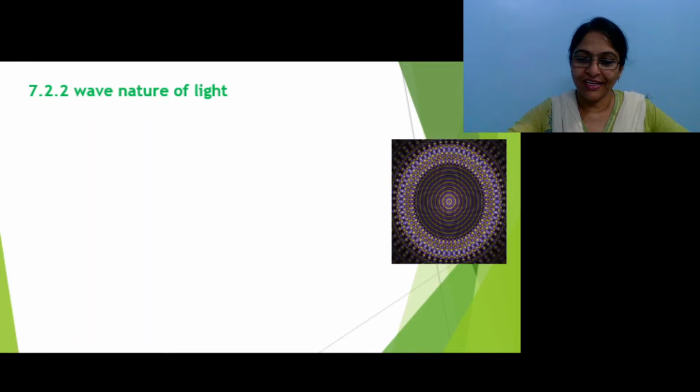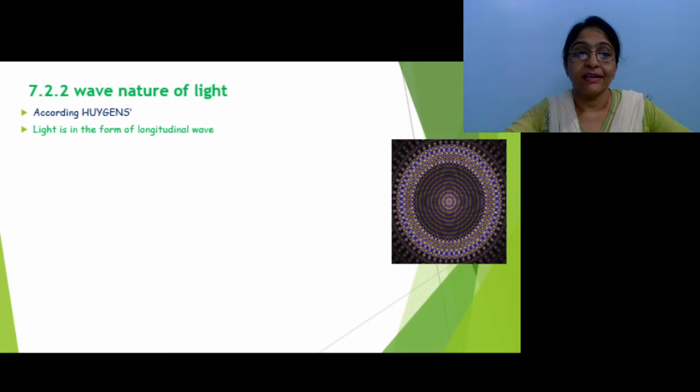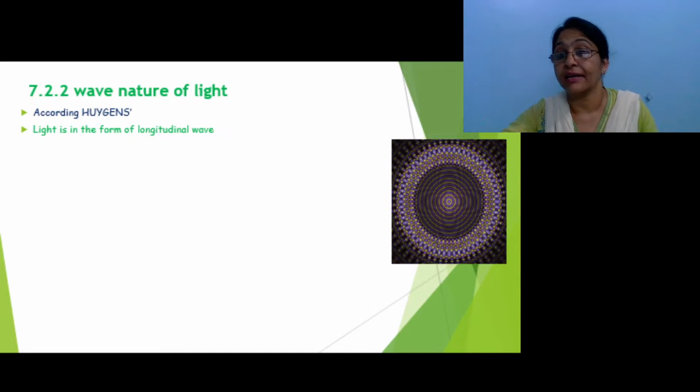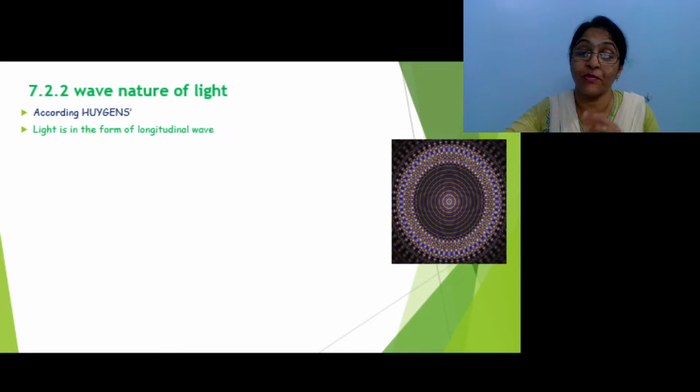Now here Huygens suggested this wave nature. According to Huygens, light is in the form of wave, but he suggested that light is in the form of longitudinal wave. Now if longitudinal waves are there, then a material medium is required.